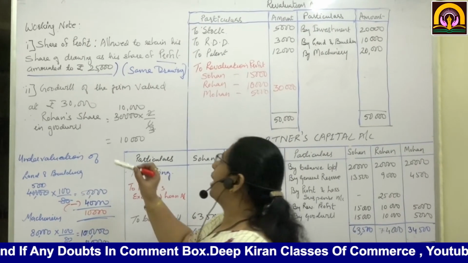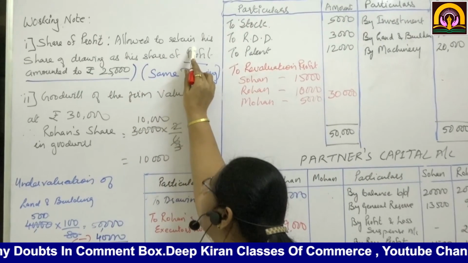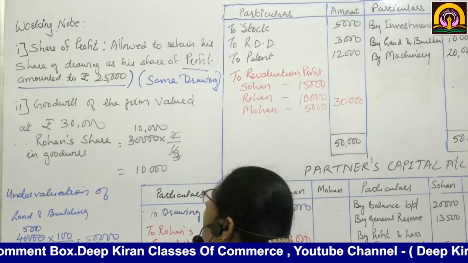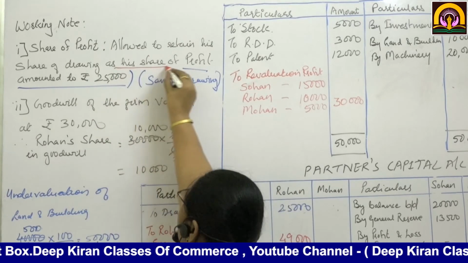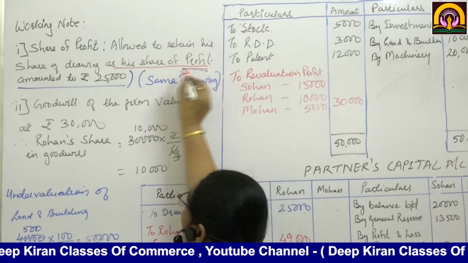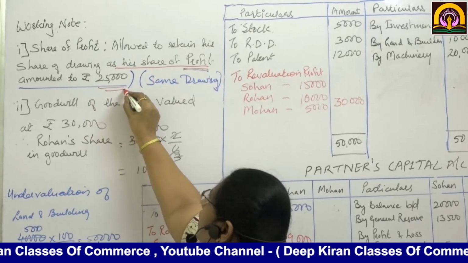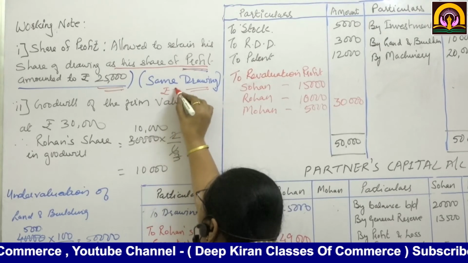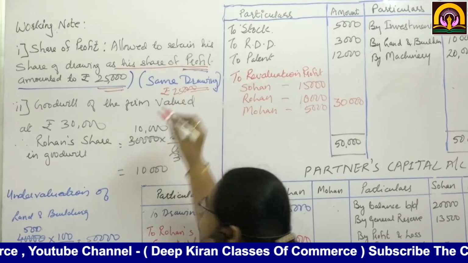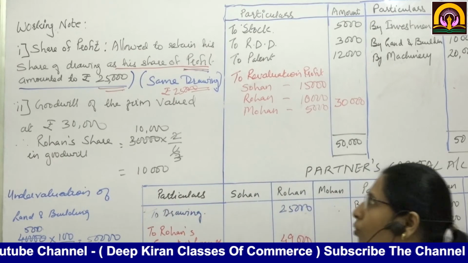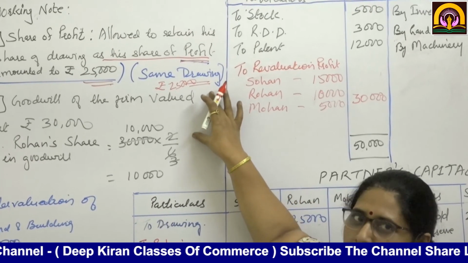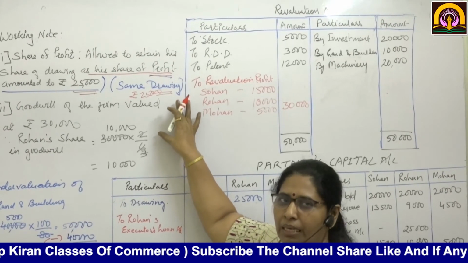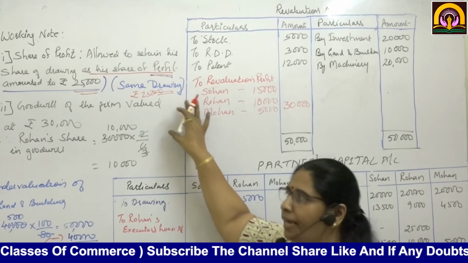Here see what they have said, allowed to retain the drawings as his share of profits of rupees 25,000, and the drawings also rupees 25,000. Is it clear to you? This adjustment, first read it twice, thrice, and then take your time and understand it well.